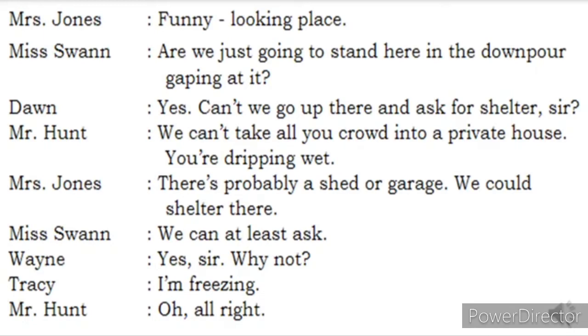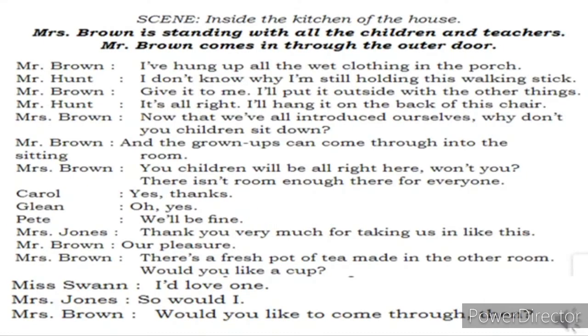Next, what happens? Second scene starts. In this scene, inside the kitchen of the house, they have now asked the permission of those people who were residing inside, and those people have agreed to take them inside the house. Now these children and the 3 teachers have come inside. What happens next? Inside the kitchen of the house, the scene will start.